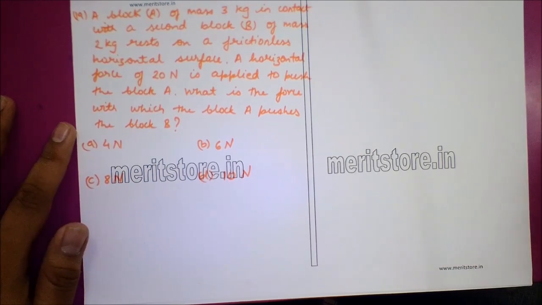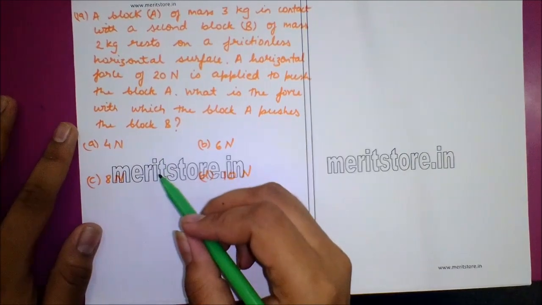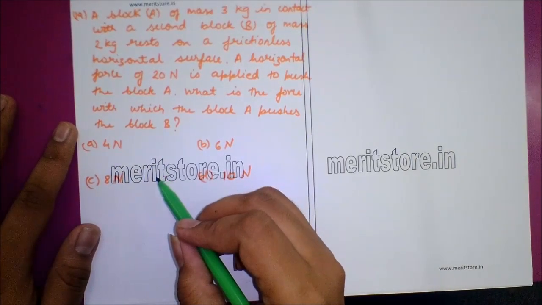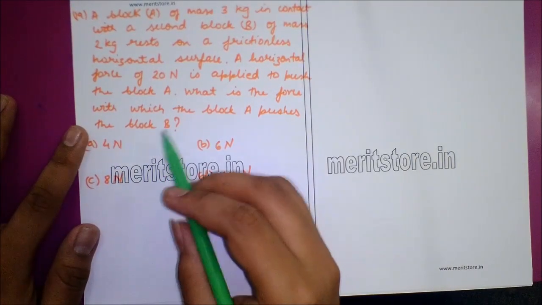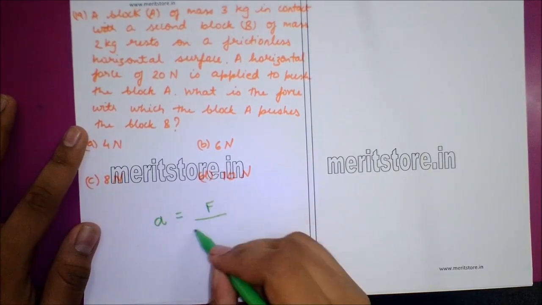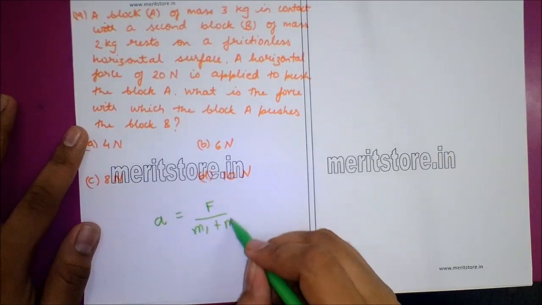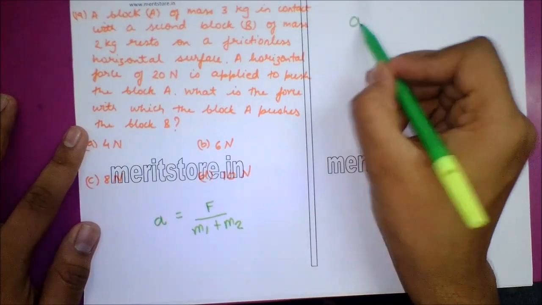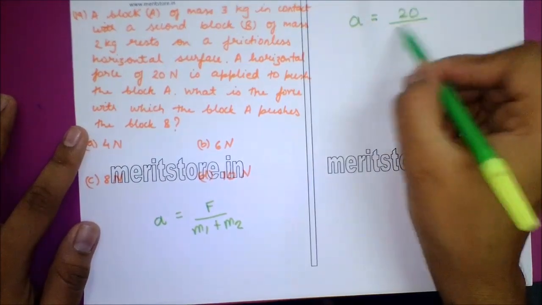So now, the force of 20 Newton produces an acceleration in the two blocks. So acceleration is given by F upon m1 plus m2. Acceleration is 20 upon 3 plus 2.